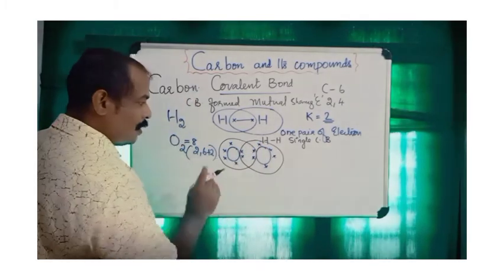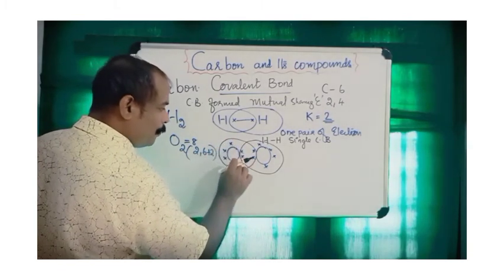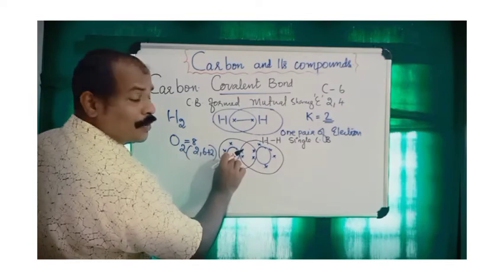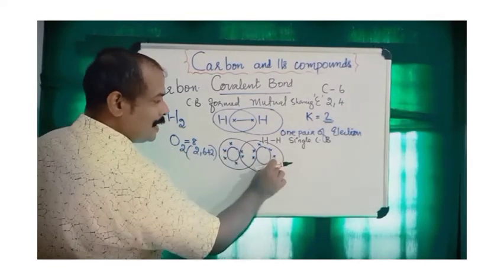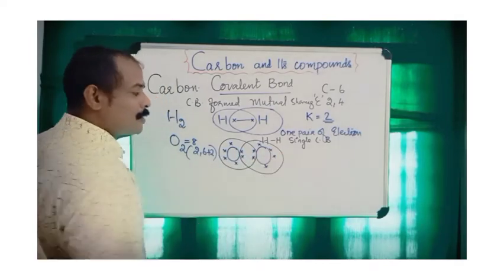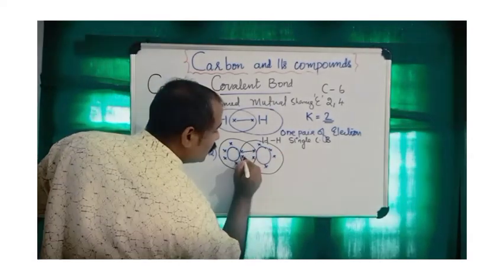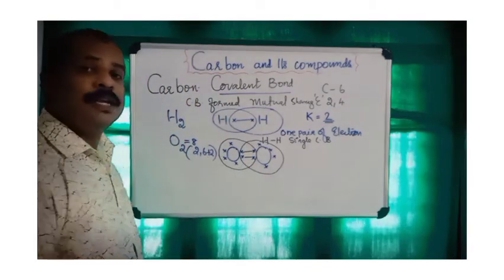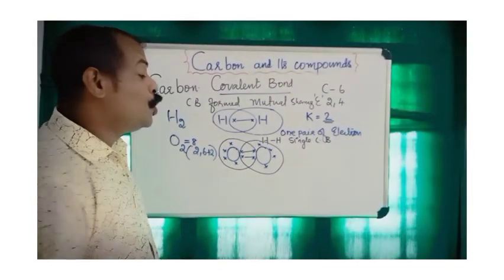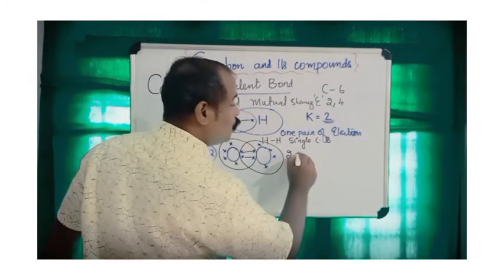You can see on the part of this oxygen, 1, 2, 3, 4, 5, 6, 7, 8, the octet is just completed. In the same manner, 1, 2, 3, 4, 5, 6, 7, 8, this oxygen octet is also completed. So they are sharing their electrons. How many electrons are they sharing? Two pairs of electrons are shared between 2 oxygen atoms.